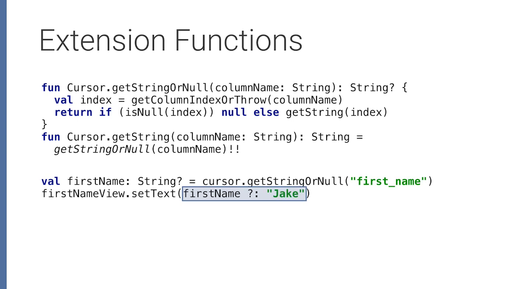Another handy syntax here is if you have a nullable type, you can supply a default value if it's null. So we could do this as well for people that don't have first names. They all get the first name of Jake.